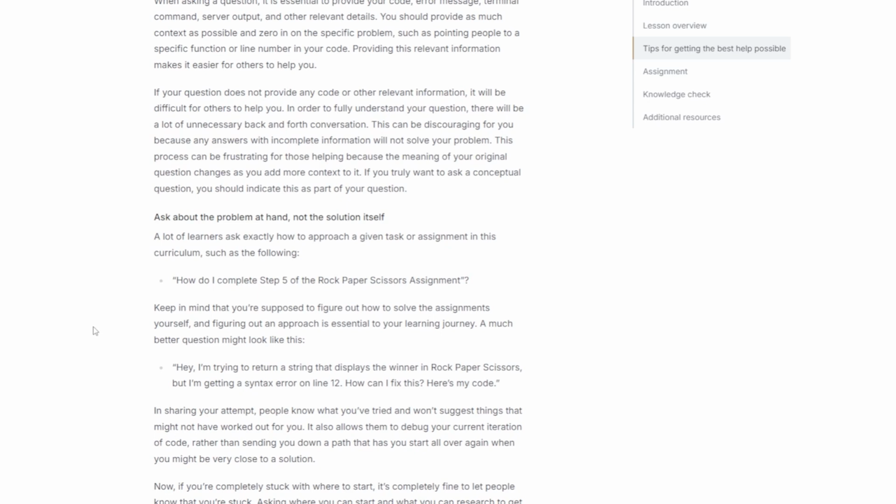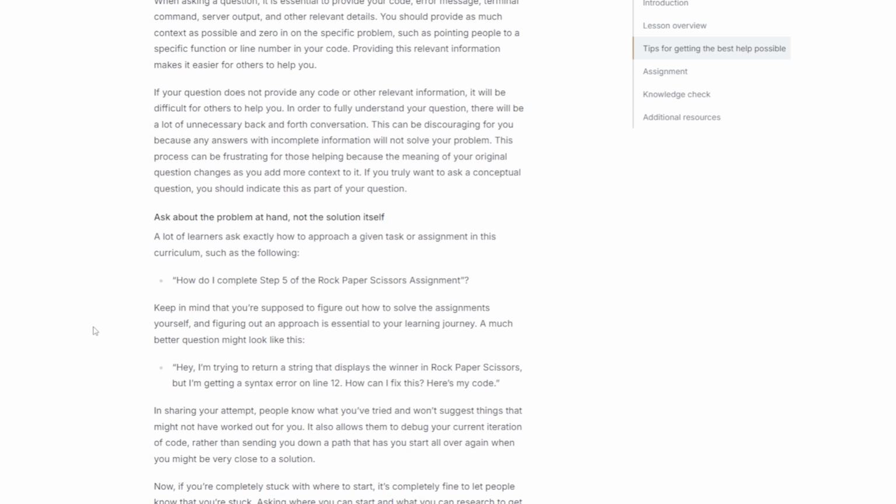Here's my code. In sharing your attempt, people know what you've tried and won't suggest things that might not have worked out for you. It also allows them to debug your current iteration of code rather than sending you down a path that has you start all over again when you might be very close to a solution.